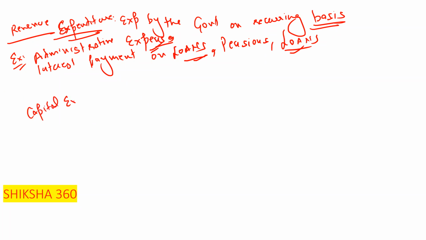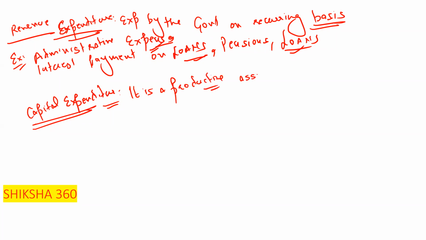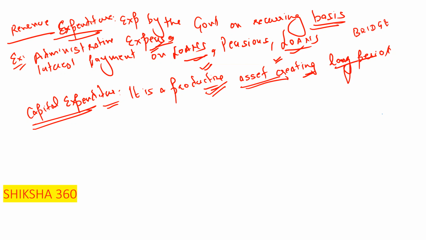Capital expenditure. So what is capital expenditure? It is expenditure that is productive and asset creating. Please remember all these words: productive asset creating. We have to create an asset, basically an asset created over a long period, like any bridge or any institution.